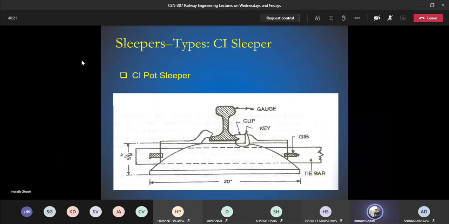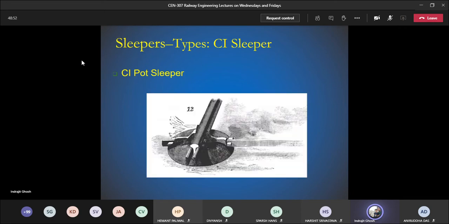Let us see some photos. So this is the pot. This is the tie bar which is going from this side to the other side. This is shown as gauge. So gauge starts here and goes to the other direction. That's why you can see the tie bar portion is cut here, but it is fixed there. They have used something known as a clip, also a key. There is one more photo. You can see that this is the tie bar. This is the rail.